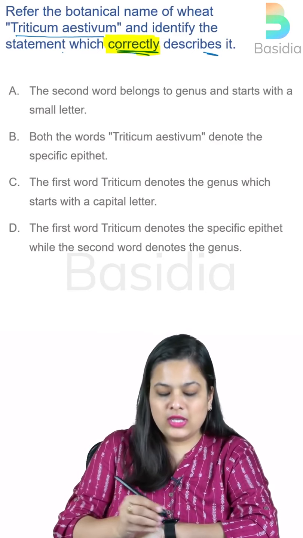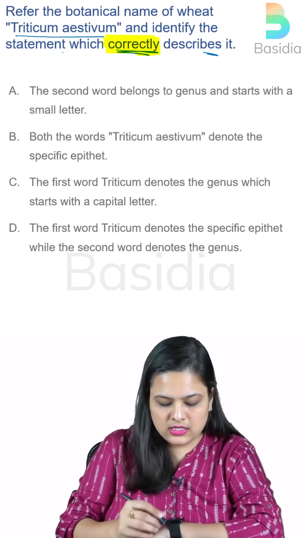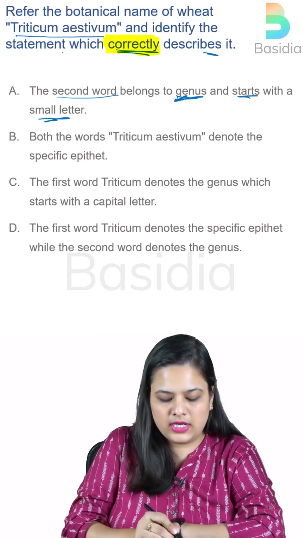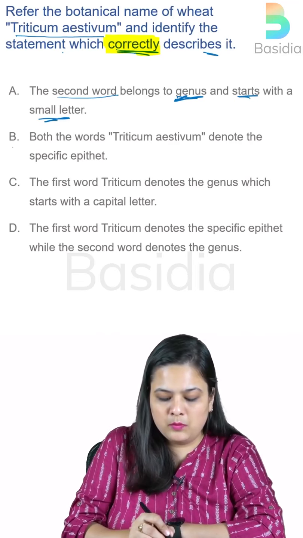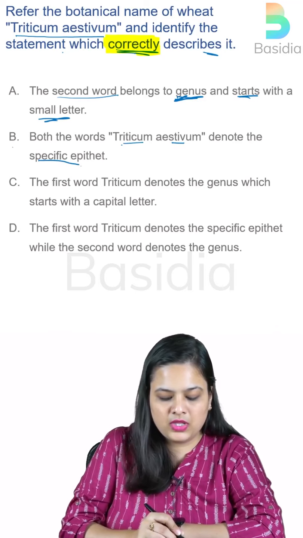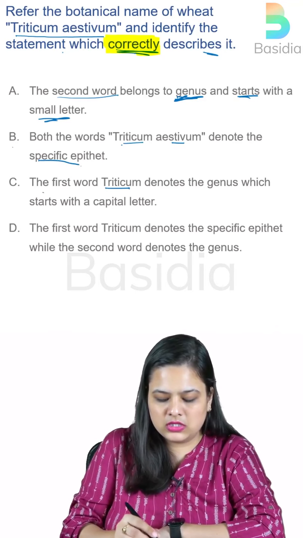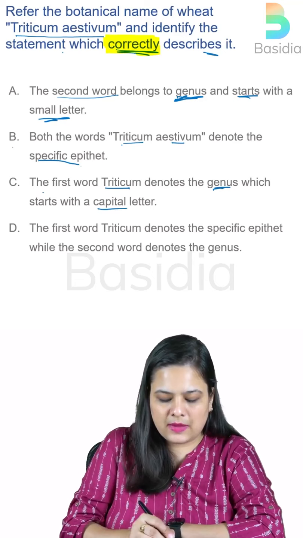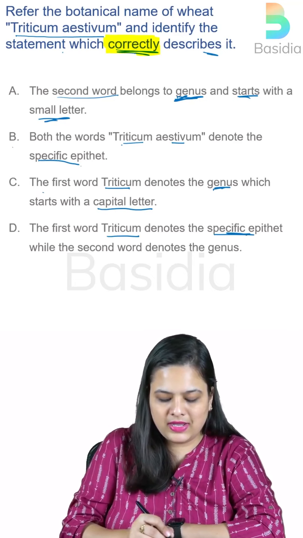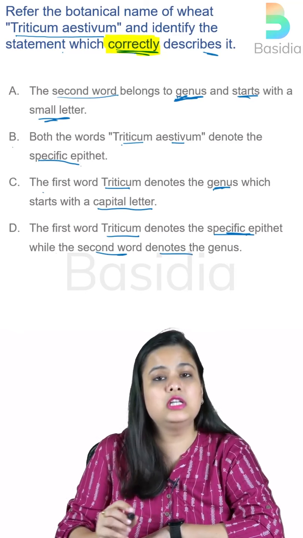Okay, now looking at option A, it says that the second word belongs to genus and starts with a small letter. Option B, both the words Triticum aestivum denote the specific epithet. Option C, the first word Triticum denotes the genus, which starts with a capital letter. Option D, the first word Triticum denotes the specific epithet, while the second word denotes the genus.